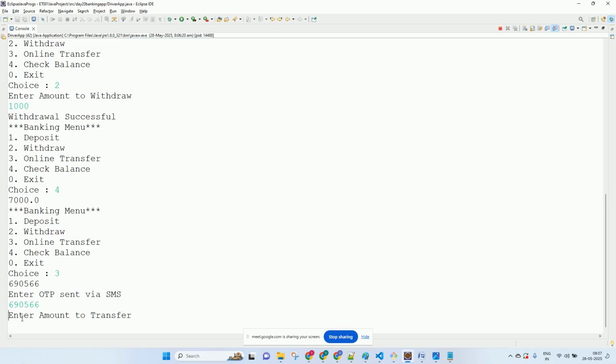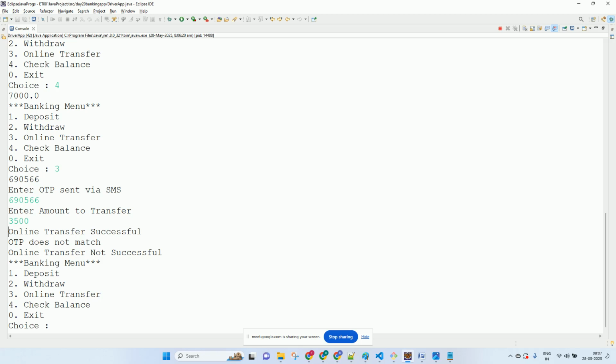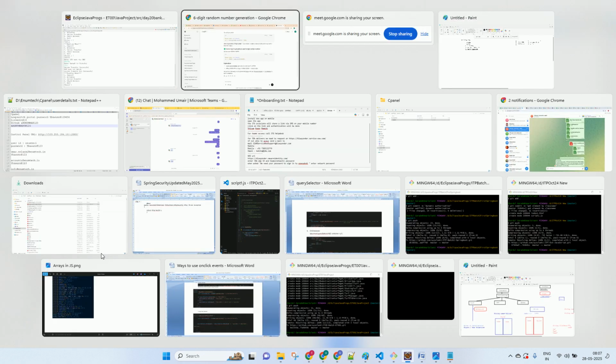So enter the transfer amount. Let's say I want to transfer 3,500. So it says OTP does not match. Online transfer successful. OTP does not match. Online transfer not successful. Why so? Did we goof up in the logic of if else?